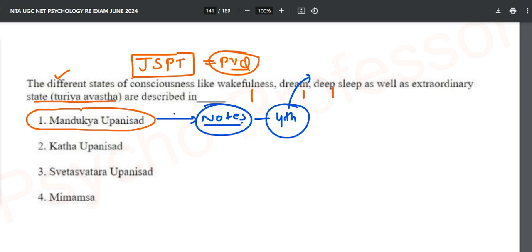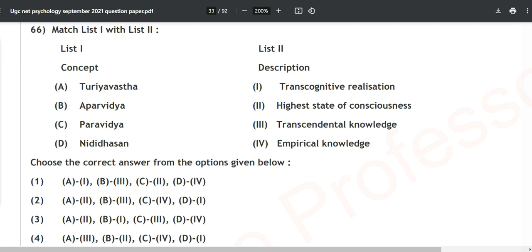So where is it mentioned? In the Mandukya Upanishad. Okay, so let's suppose next time this question comes again. We are now in the 2024 paper, but we were solving 2021. So let's go back over here, and this is our option number one about Turiya Avastha. Where is this Turiya Avastha mentioned? It is mentioned in the Mandukya Upanishad.